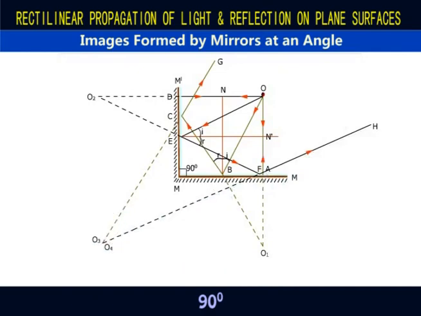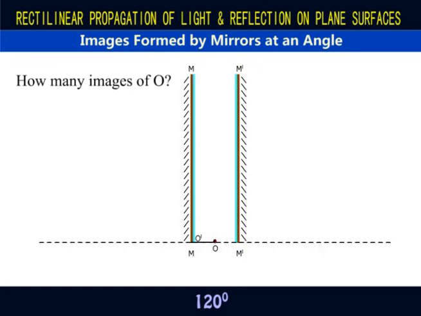O3 and O4 coincide, and therefore we obtain three images, and from our formula 360/90 minus 1 is equal to 3. Try and draw a ray diagram to show the images formed when two mirrors are placed parallel to each other.